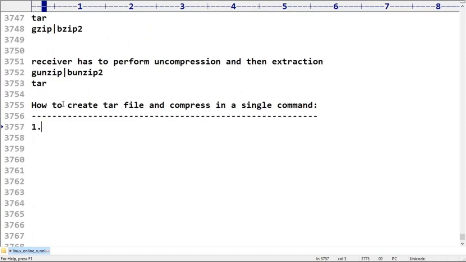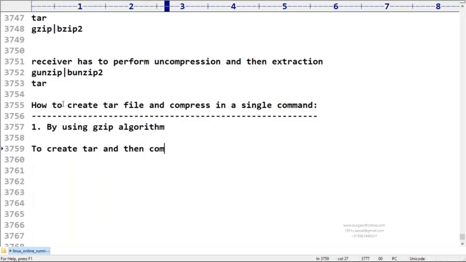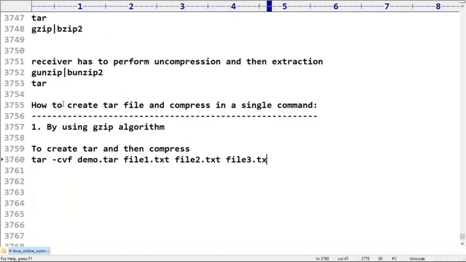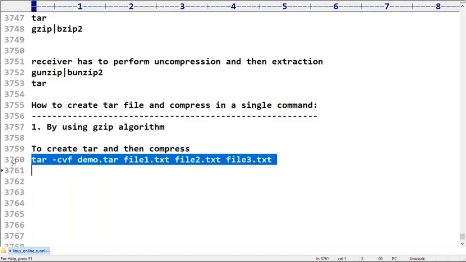The first way is by using the gzip algorithm. Observe very carefully. To create a tar and then compress, now I'm using tar -cvf demo.tar file1.txt file2.txt file3.txt. Can you please tell, is it going to fulfill my requirement? Yes or no?